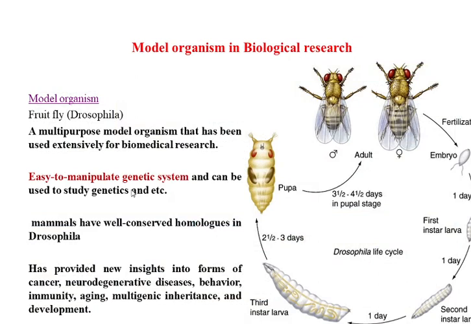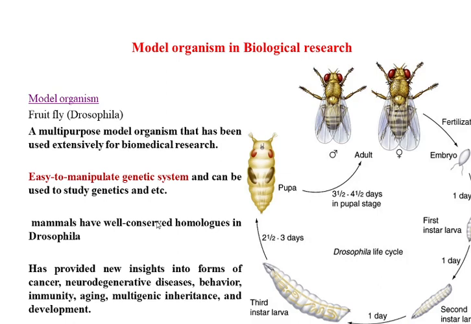Here, this is the life cycle of a model organism, the Drosophila. A multi-purpose model organism, it has been extensively used for biomedical research, and like I said, neurodegenerative research is also carried out using this, because it is an easy to manipulate system, and almost every chromosome and every gene involved is known to us. Mammals have well conserved homologies with the Drosophila.